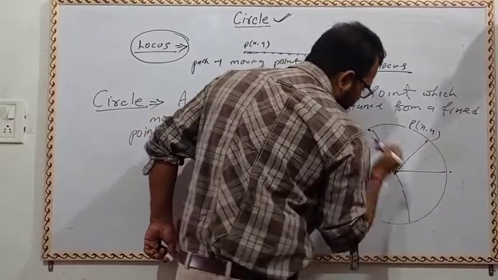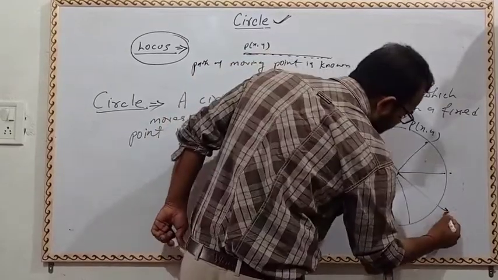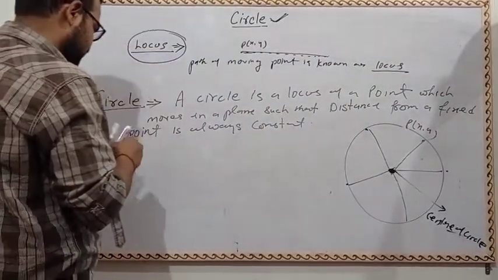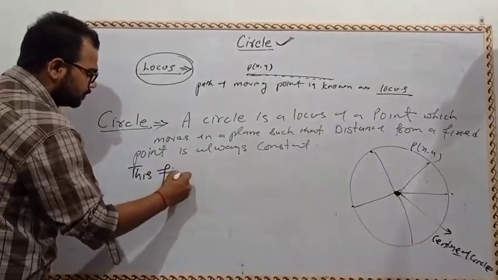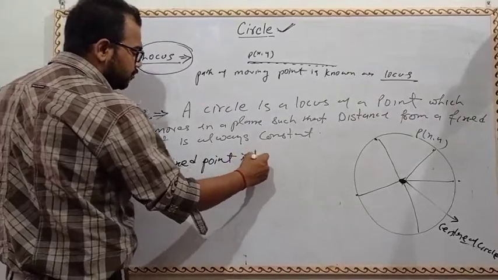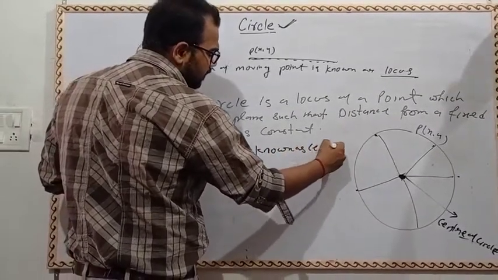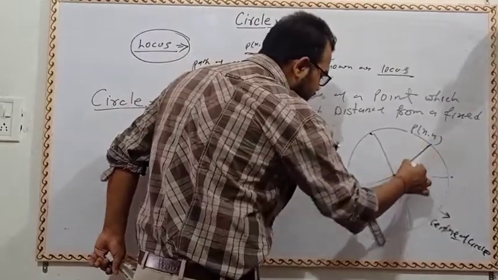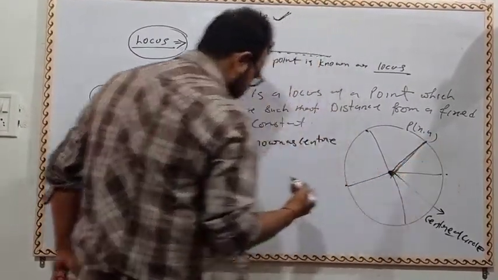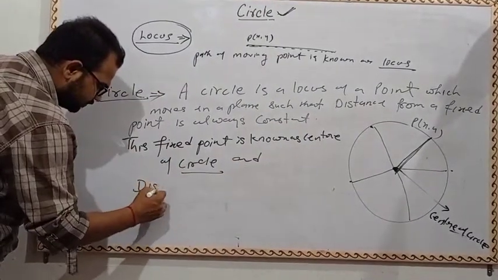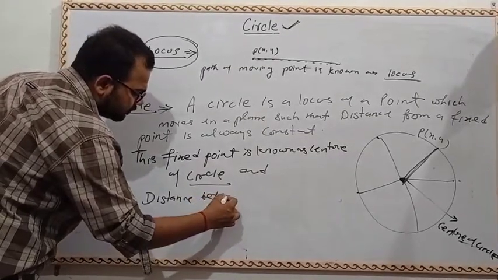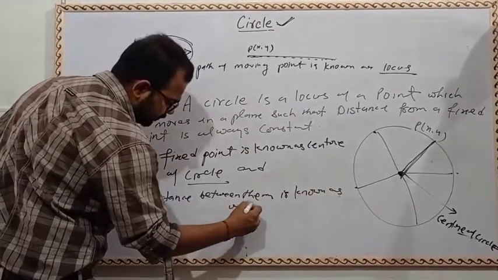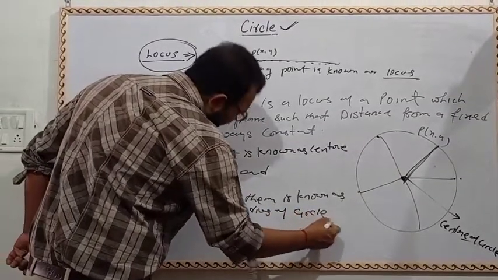This fixed point is known as the center of the circle, and the distance between the center and the variable point is known as the radius of the circle. It is only a definition.